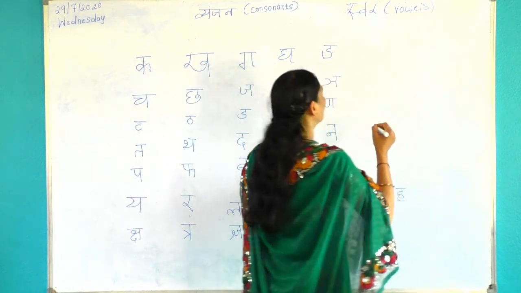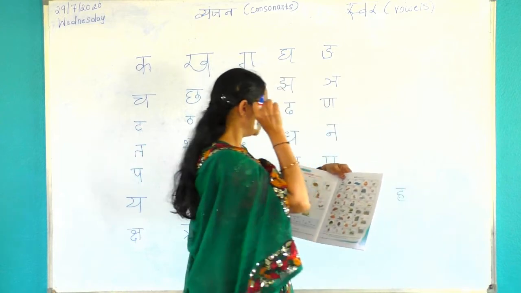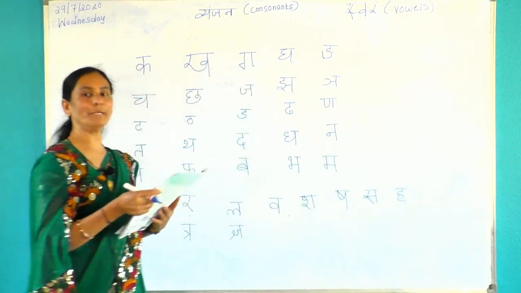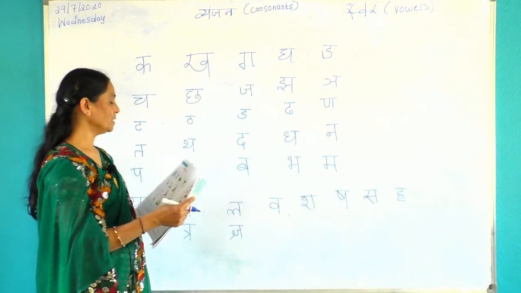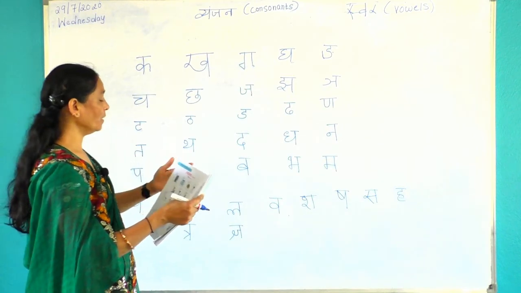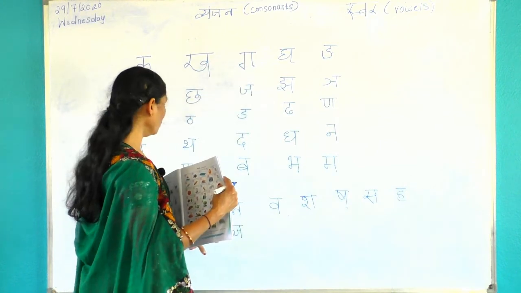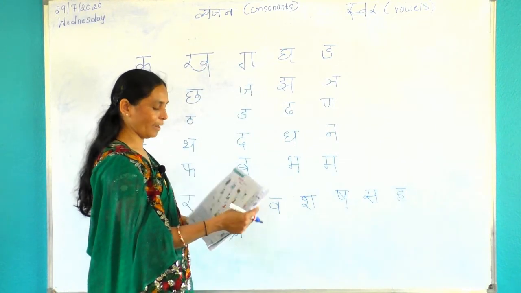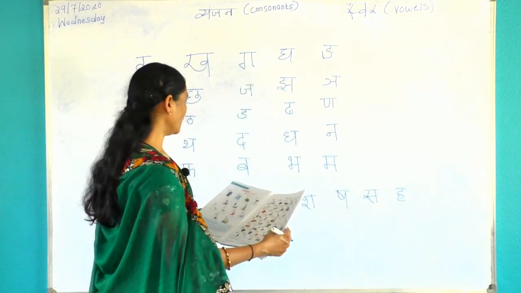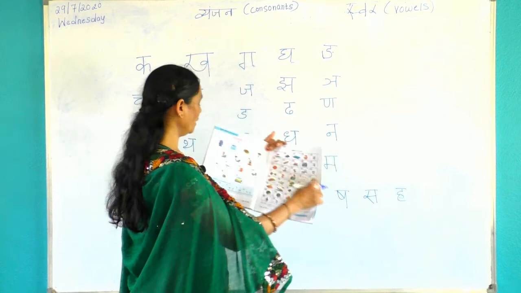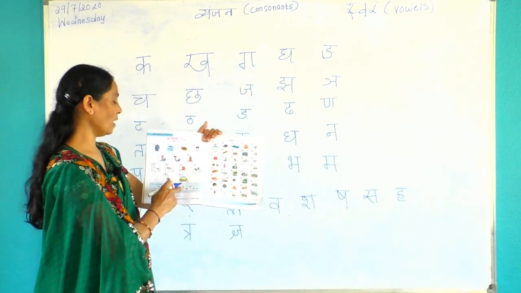Swar we call vowels in English. The difference between Swar and Vyanjan: in Vyanjan we learn Ka, Kha, Ga, Gha to Cha, Tra, Gnya. Then in Swar we learn A to Aha.